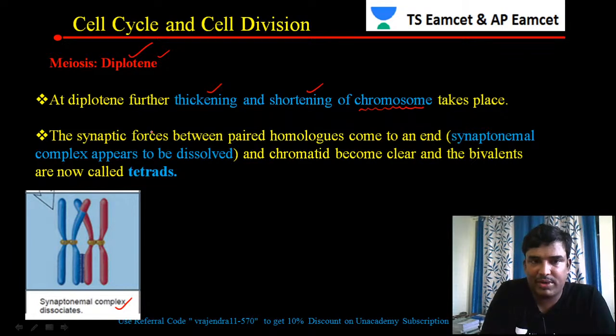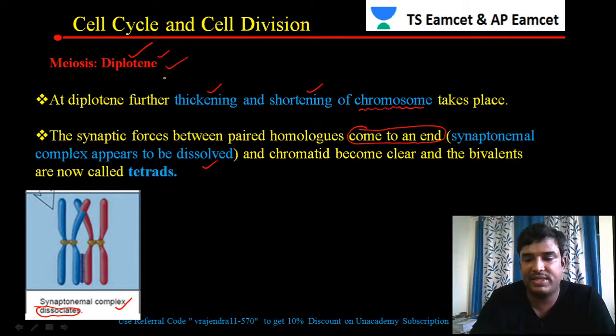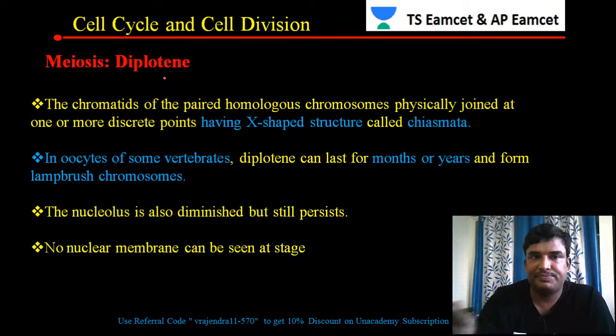The synaptic forces between the homologous chromosomes come to an end. In the diploteno stage, the synaptonemal complex slowly starts disappearing. The synaptonemal complex appears to be dissolved. In multiple choice questions they will ask in which stage the synaptonemal complex dissociates. You have to remember that it is in the diploteno stage.